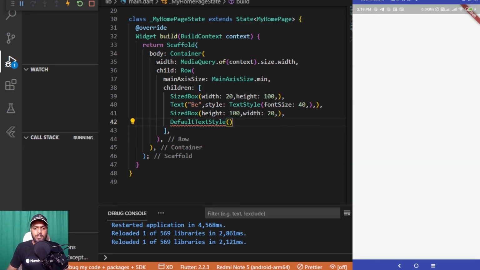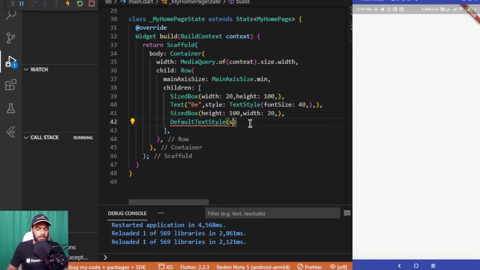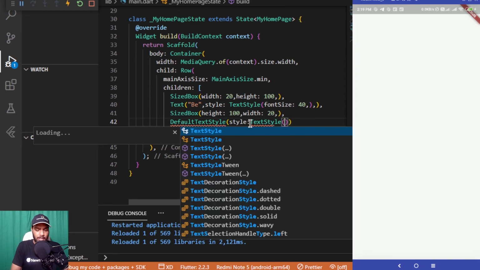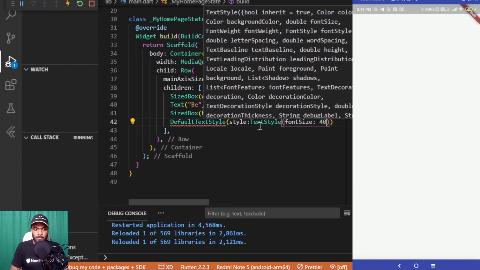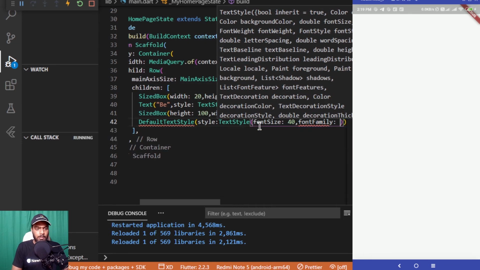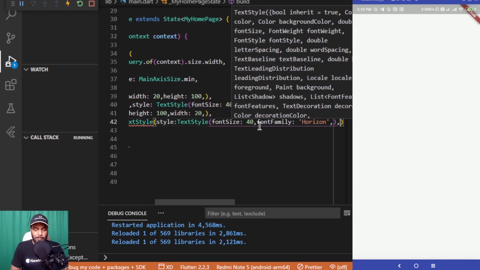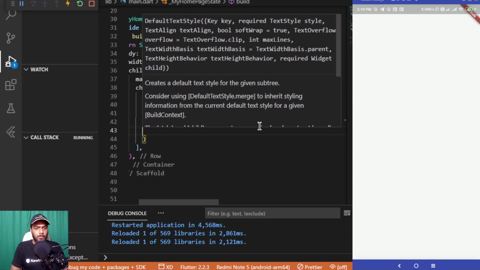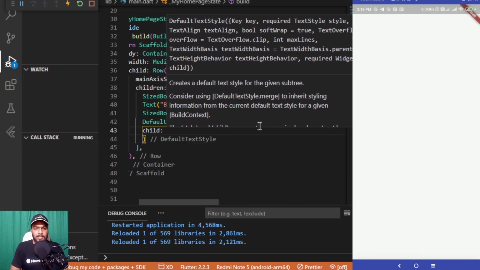Now let me add the properties which it needs. So it needs a style, a child as well. So let me add a style at first. For the styles, we can pass a text style to it, and the font size in this particular case would be 40, with the font family as horizon. Let me add and see if the horizon font family is available by default or not, else we'll be removing the font family. Next, this default text style takes a child.